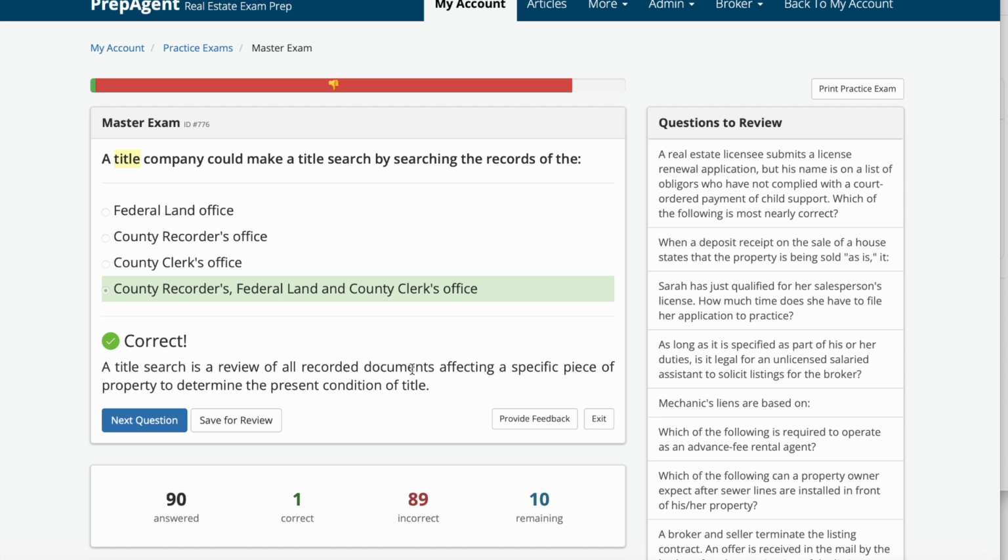A title search is a review of all recorded documents affecting a specific piece of property to determine the present condition of title.